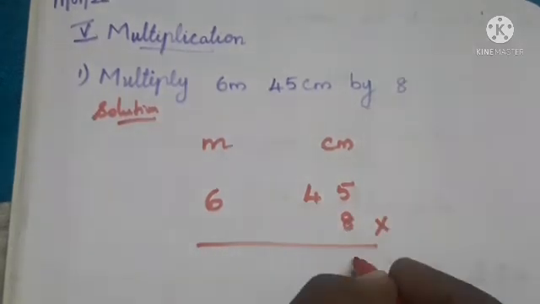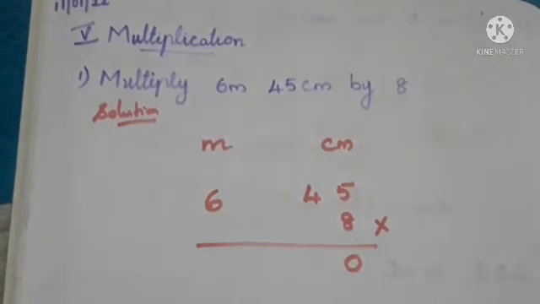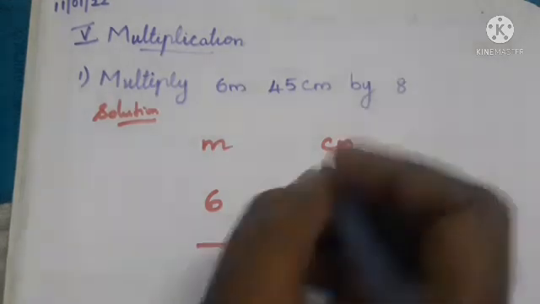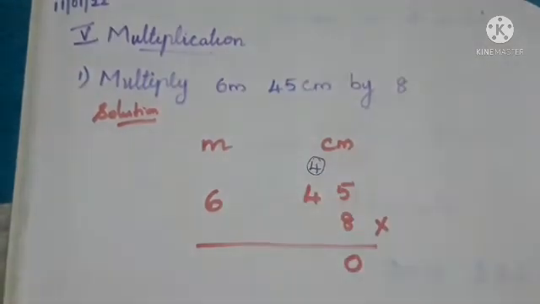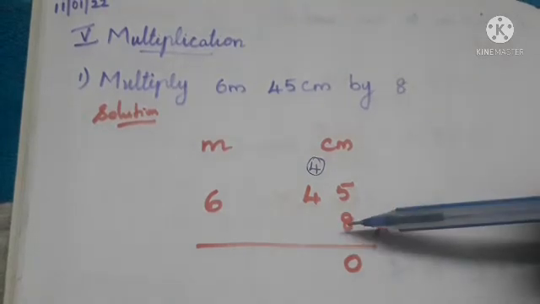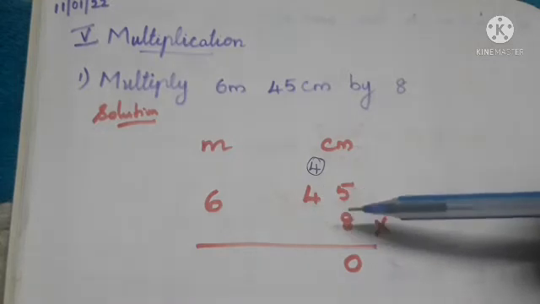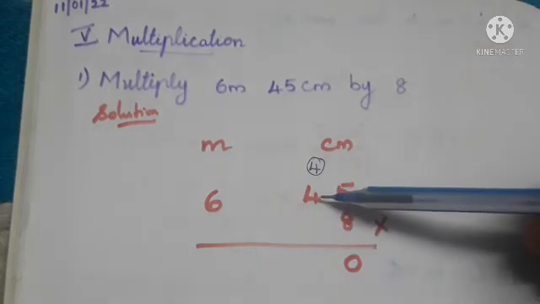So we can write 0. 40 means the ones place we have 0 and the tens place we have 4. So 4 is a remainder value. We can write it in the next number above. Next we have to multiply 4 with 8. The 4 is the tens place value, so we have to multiply the 4 with the 8.